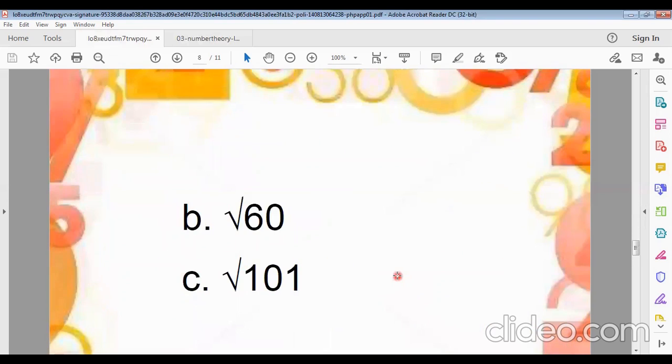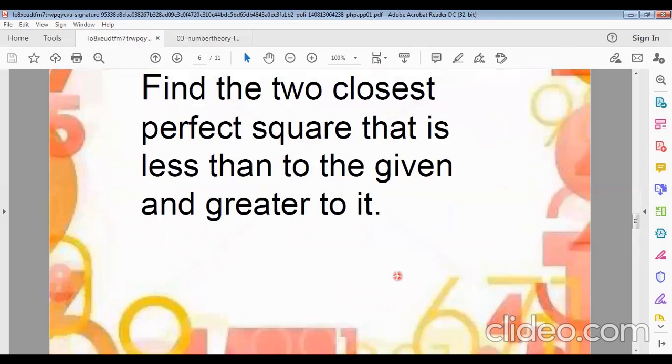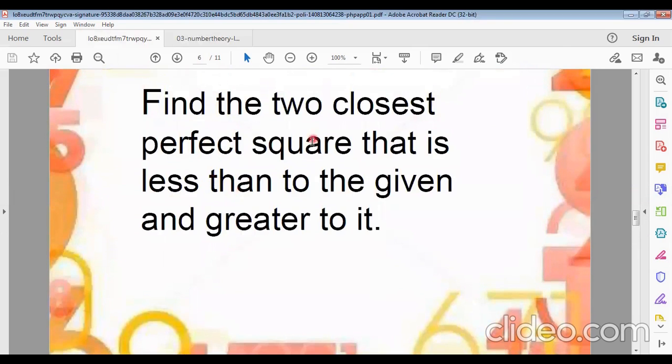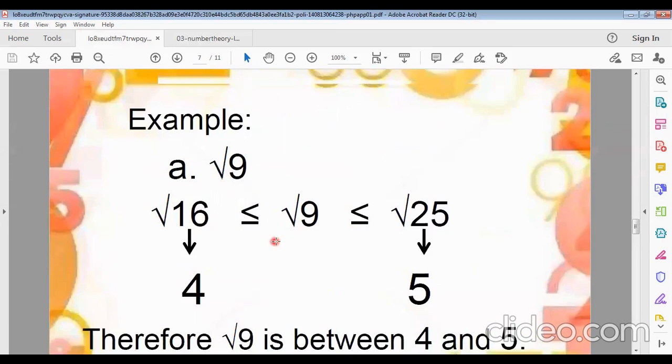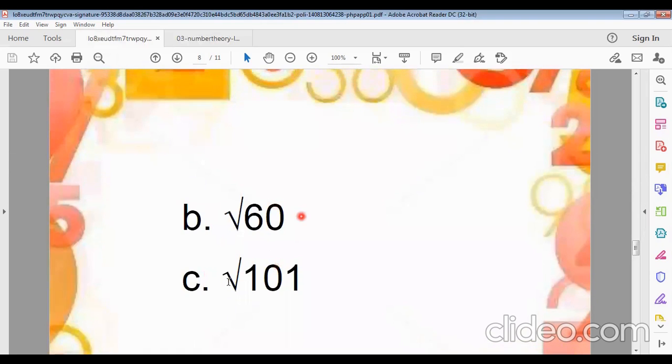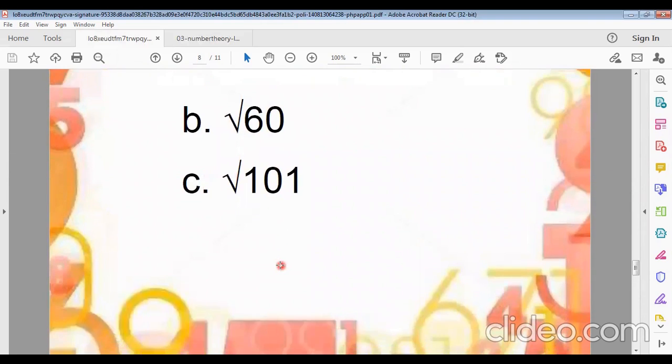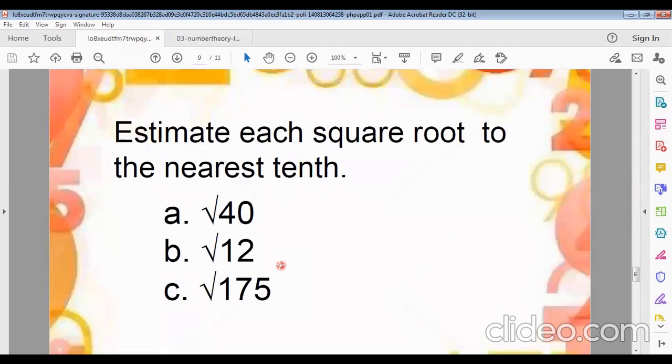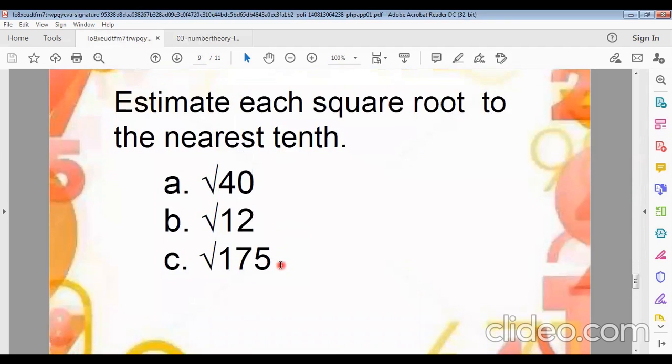So this is actually an example of perfect squares, one less than the given number and one greater than it. And you can evaluate this. You can estimate each square root to the nearest 10 like this.